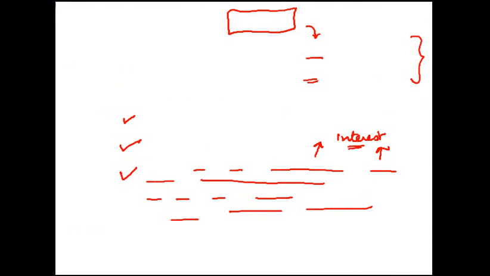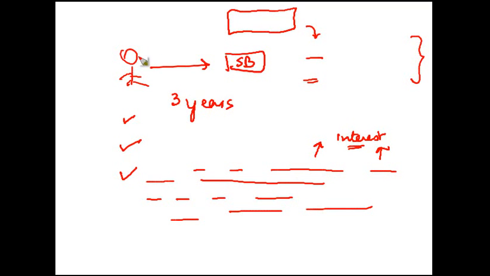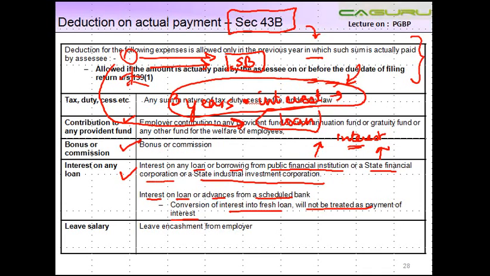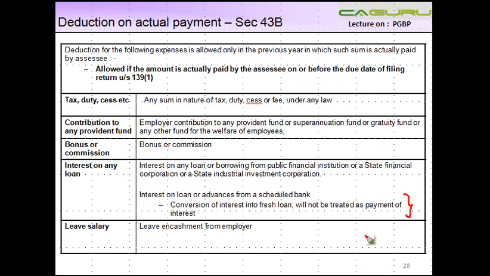Let's spend a minute on this. What happens is, let's say there's a person, he takes a loan from scheduled bank, okay. The interest keeps on accruing for 3 years, and after 3 years he tells the bank, look, my business is not running well, can you convert this interest also into a loan, right? What will happen by converting this interest into a loan is that this person is now going to pay, instead of the entire interest, only interest on interest. So such conversion cannot be taken as the payment of loan is what is trying to be covered here.